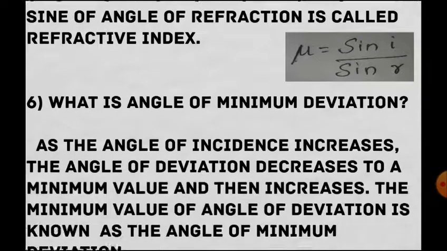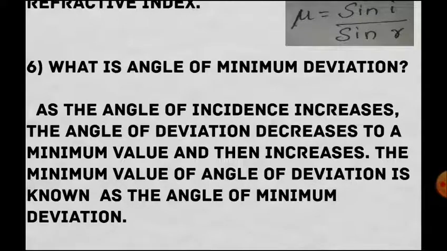Now the second question we are going to see is, what is angle of minimum deviation? As the angle of incidence increases, the angle of deviation decreases to a minimum value and then increases. The minimum value of angle of deviation is known as the angle of minimum deviation. This is the angle of minimum deviation.